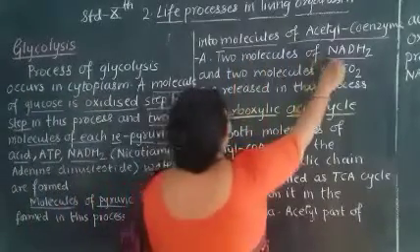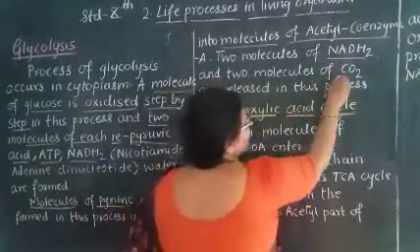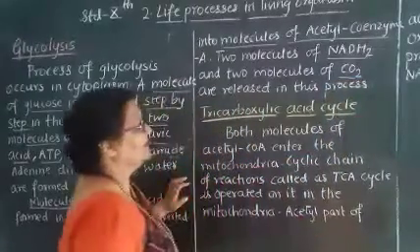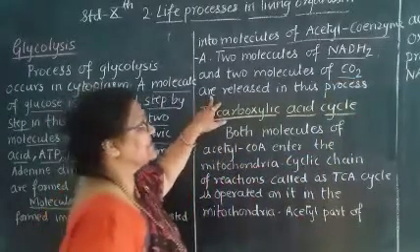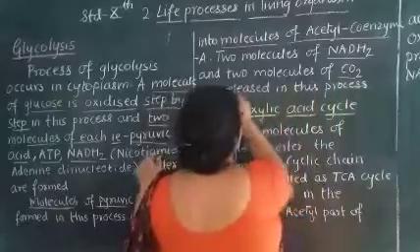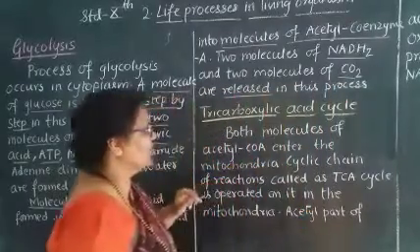Here two molecules of NADH2, that is nicotinamide adenine dinucleotide, and two molecules of carbon dioxide are released in this process.